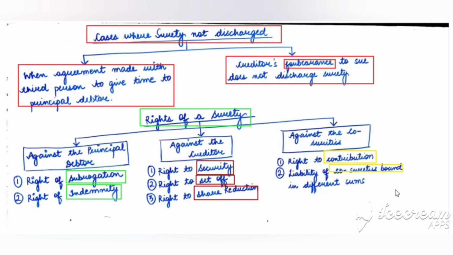It means that the liability of the co-sureties is limited to the amount to which they are bound to pay. The maximum limit fixed by these sureties is the limit till which they are bound to pay the sum. So with this we end this chapter.